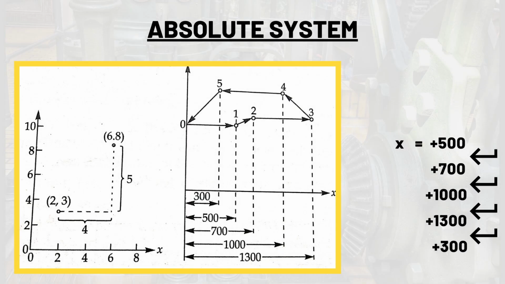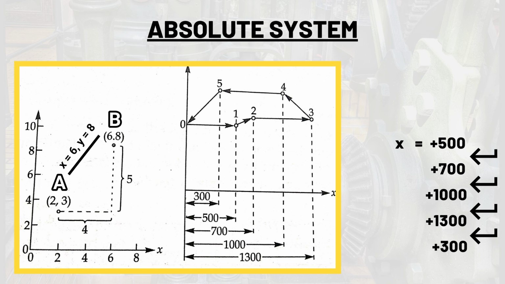Next we have the absolute system. In this system, the movement commands are with reference to the origin. The movement from point A to point B is specified as x is equal to 6 and y is equal to 8.